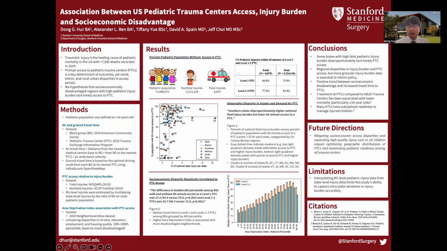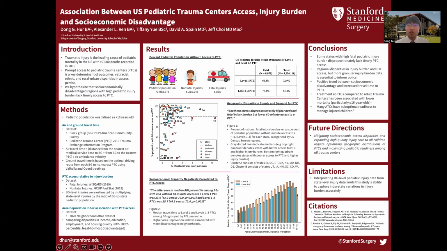Air travel time was defined as the sum of the flight path from the nearest air medical service base to the block group and from each block group to the nearest pediatric trauma center. And ground travel time was based on the optimal driving route from each block group to its nearest pediatric trauma center using Valhalla and OpenStreetMap program.